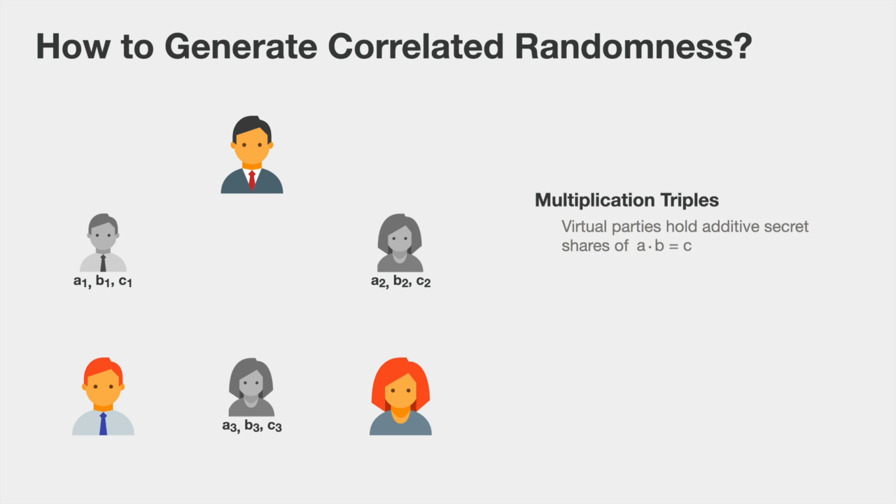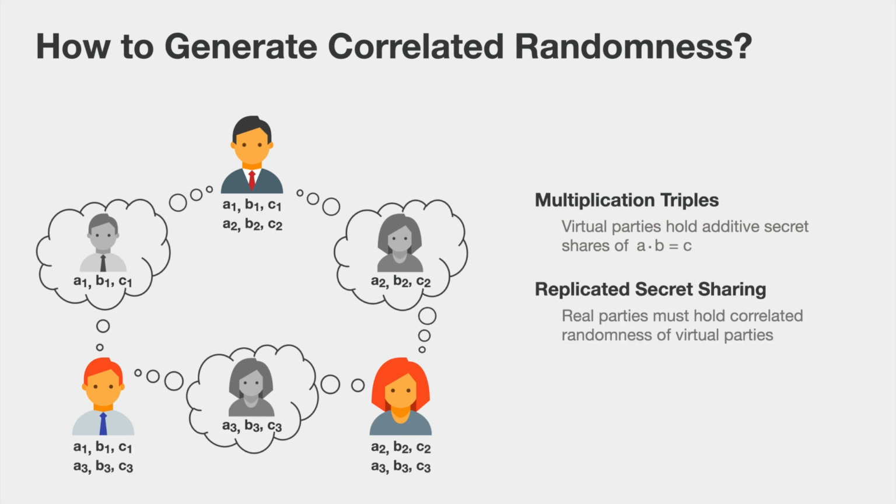Recall that the virtual parties don't actually exist. They are simulated by the real parties. And this means that the real parties simulating a virtual party need to have these corresponding inputs. And because every real party simulates two virtual parties, the additive secret sharing among the virtual parties corresponds to a replicated secret sharing among the real parties. So in order for the virtual parties to do a pre-processing to generate this correlated randomness, we can instead do an actively secure pre-processing of the real parties where they generate replicated additive secret shares of the multiplication triples.